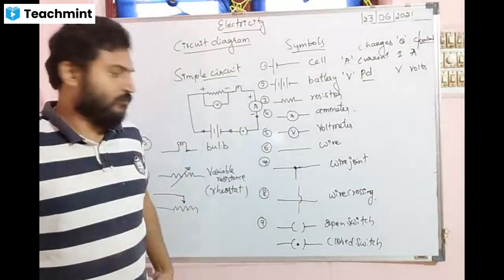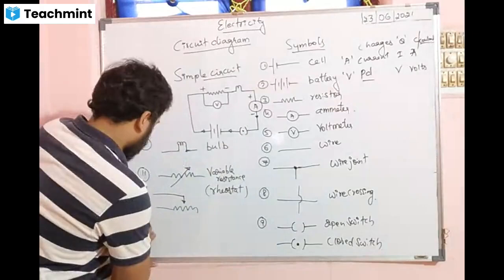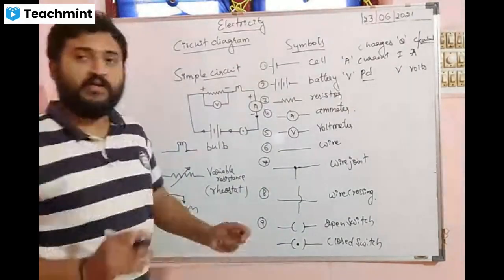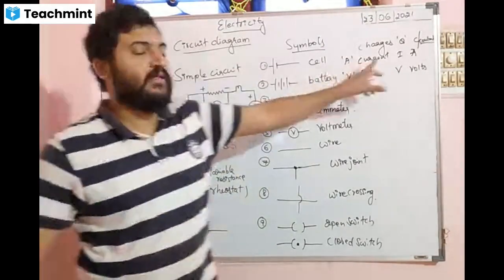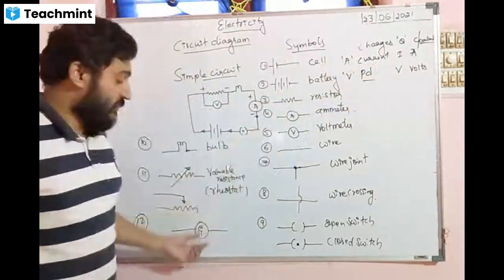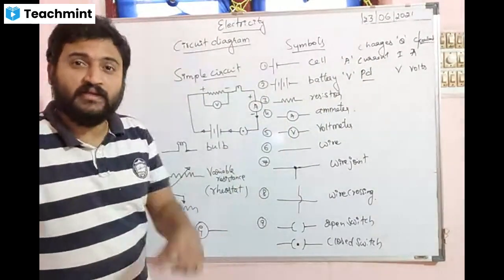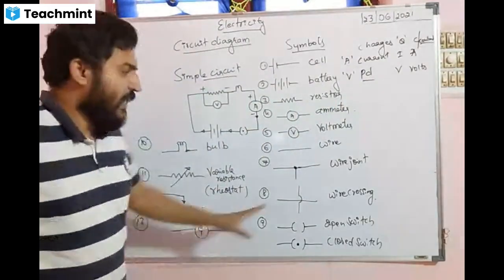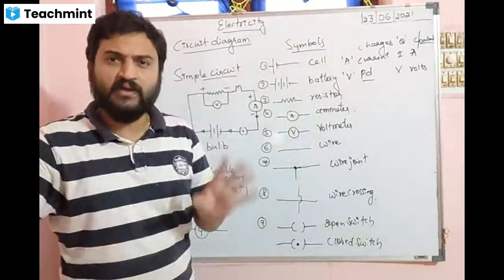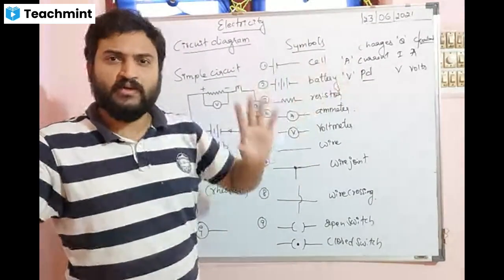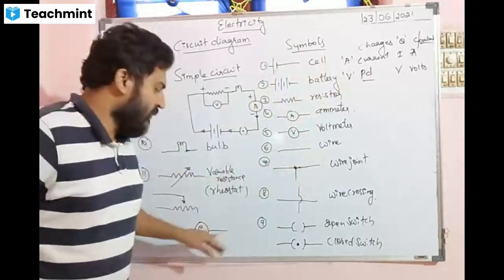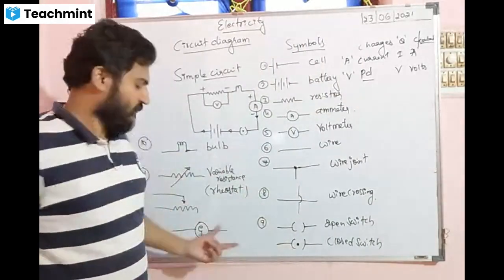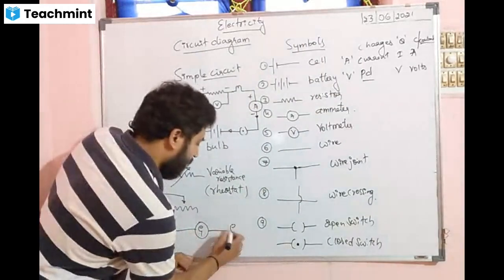Galvanometer. Don't worry, it will look like G. Galvanometer is also a meter which is used to measure the electric current, but there is a difference. It can show the direction of current, whether it goes from left to right or right to left. Ammeter just measures whether there is current. If there is current, it shows the reading 1 ampere, 2 ampere, 3 ampere. But galvanometer shows the direction also, which direction the current is flowing. So this is a galvanometer.